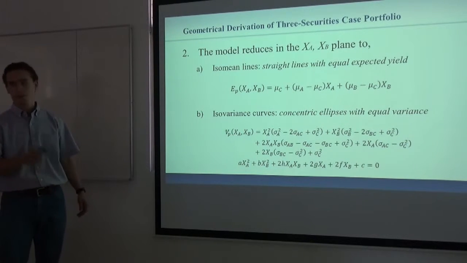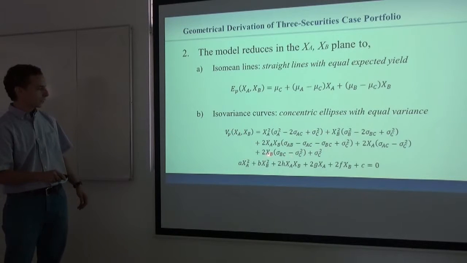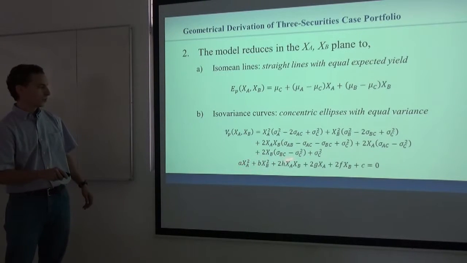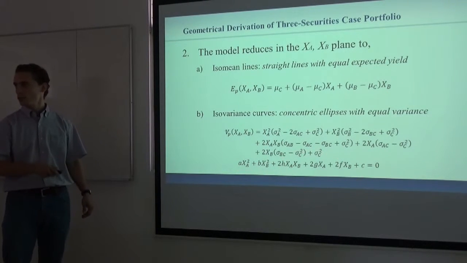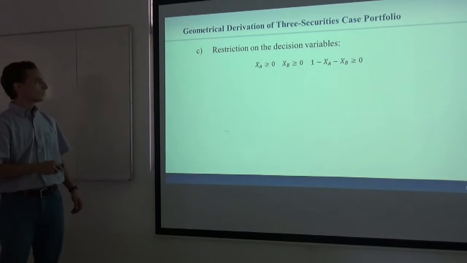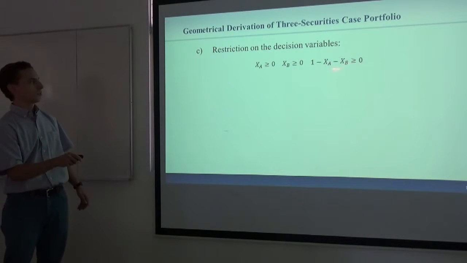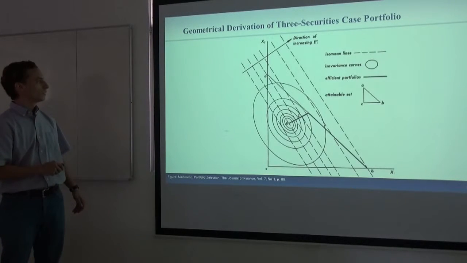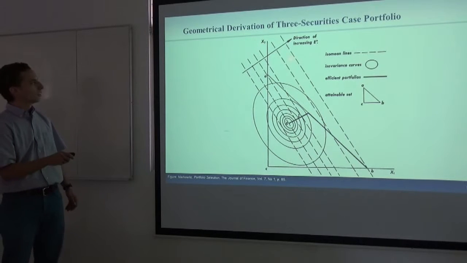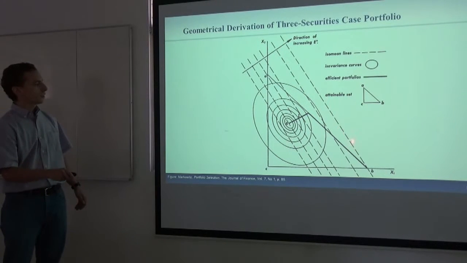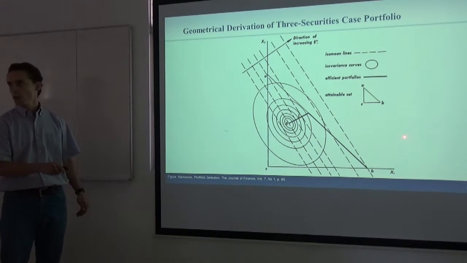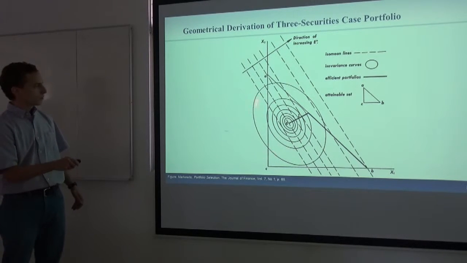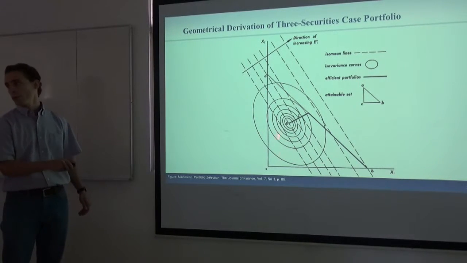We do the math, and we arrive at this kind of equation, where if h squared is less than or equal to A times B, this is an ellipse. Okay, so given that, and that short sales are not allowed, so all must be positive, we have this. These lines over here are the equal expected return lines for a portfolio. And these ellipses are equal risk, or equal variance.